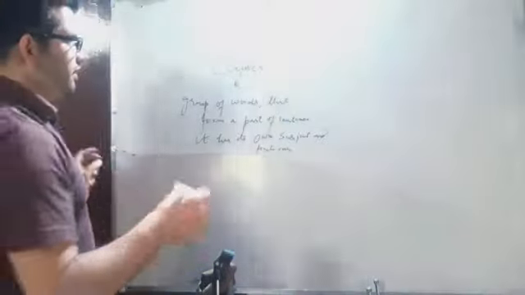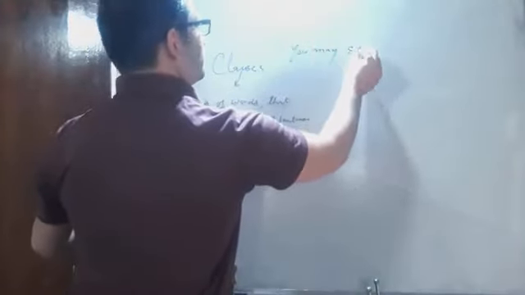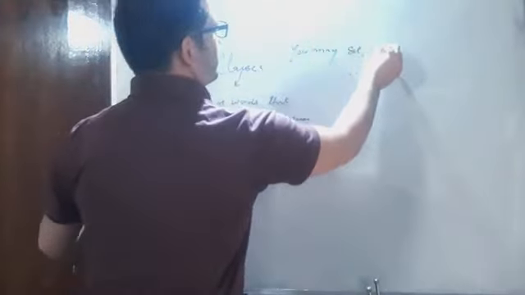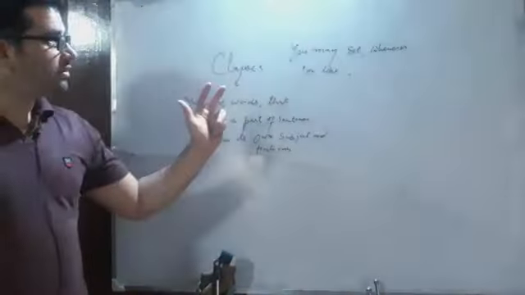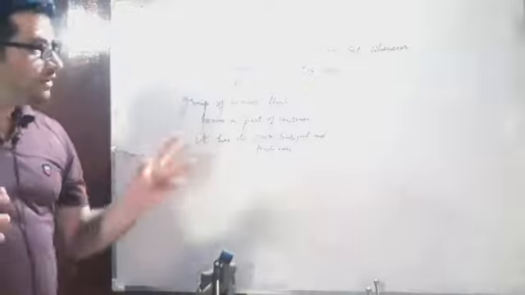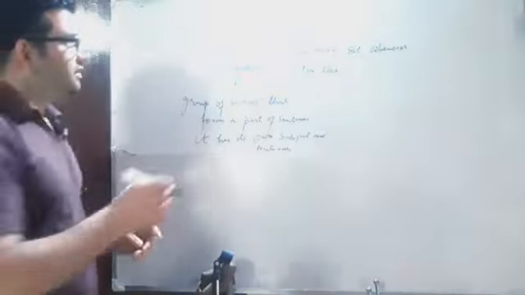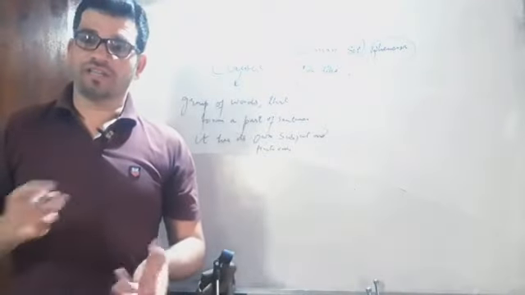For example, if I write, you may sit whenever you like. Okay, this is a sentence. This is actually a complex sentence. Here in this sentence we have two clauses. The first one is, you may sit, and the other one is, whenever you like. So these two clauses are different from each other.